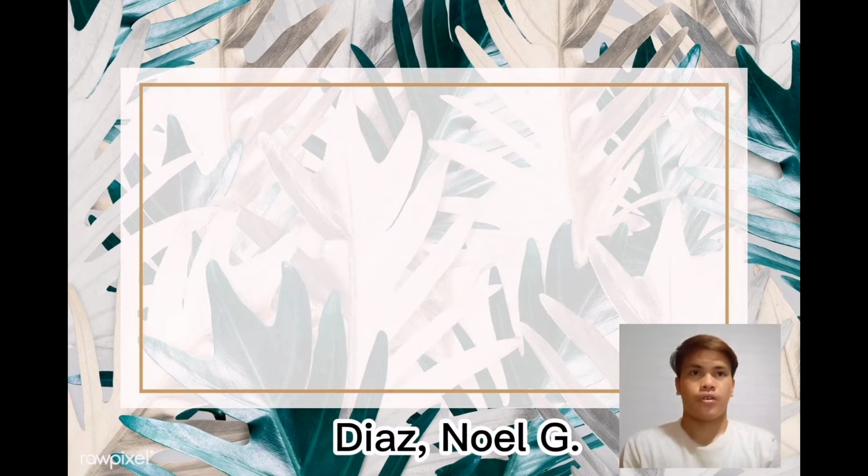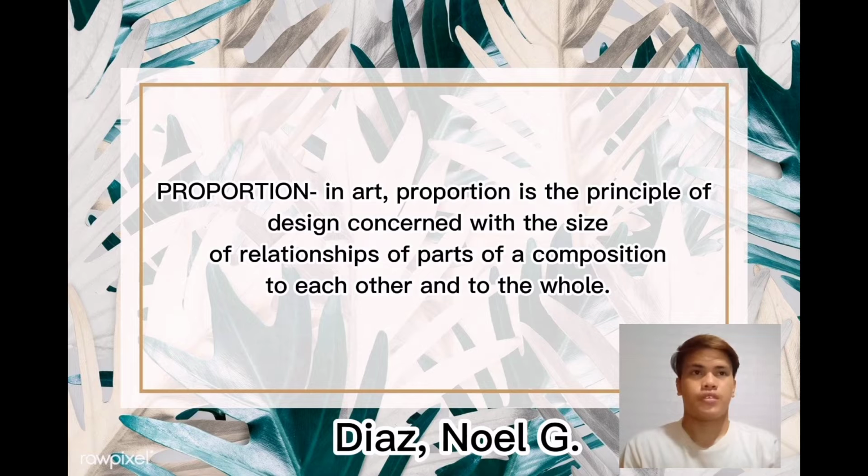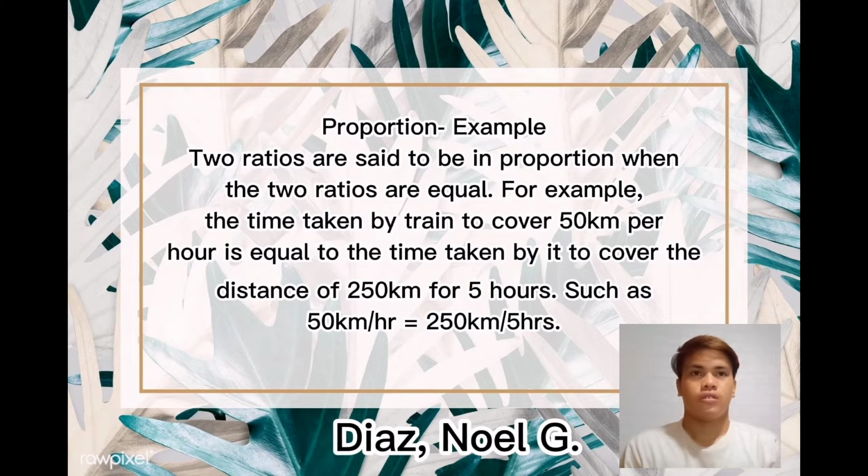in a regular proportion. In art, proportion is the principle of design concerned with the size relationship of parts of a composition to each other and to the whole. Example of proportion: two ratios are said to be in proportion when the two ratios are equal. For example, the time taken by a train to cover 50 km per hour is equal to the time taken by it to cover the distance of 250 km.